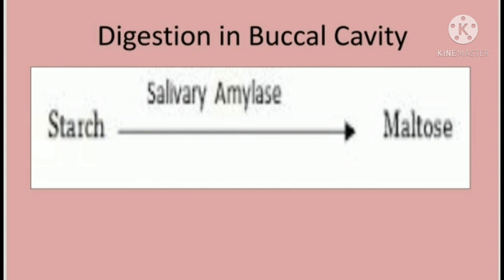Now, food from the esophagus enters the stomach. As the food came up to the esophagus, from the esophagus it enters the stomach. After coming into the stomach, the gastroesophageal sphincter controls the passage of food.